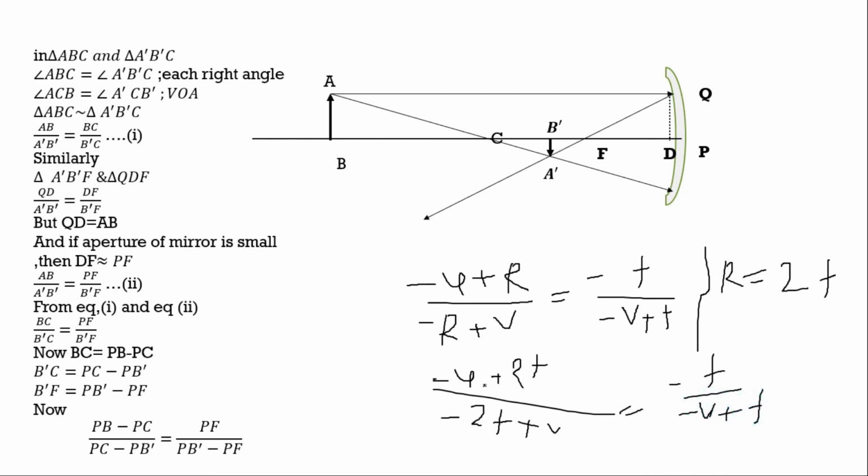After further solution, you will find the relation 1 by f equals 1 by v plus 1 by u.